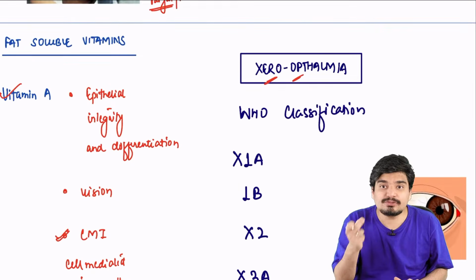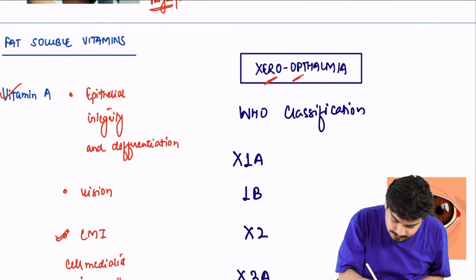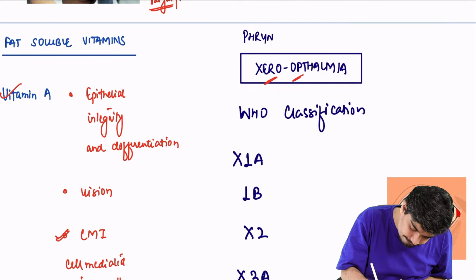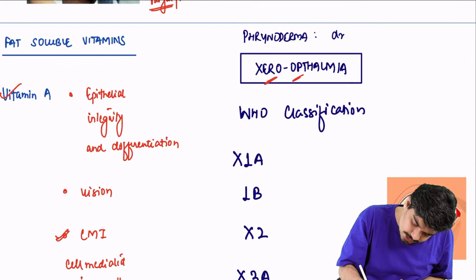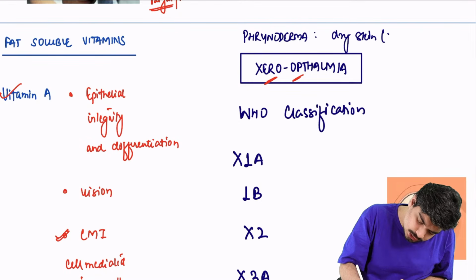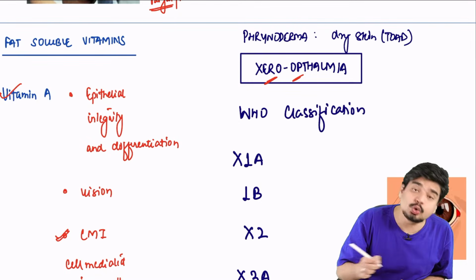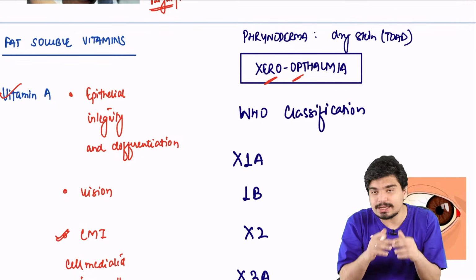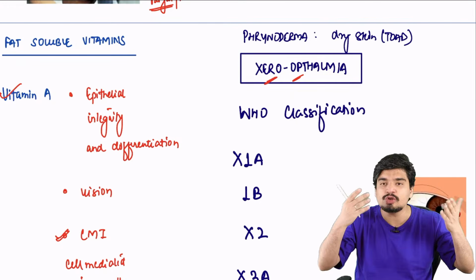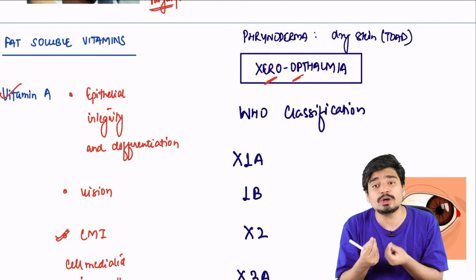This is called phrynoderma. Phrynoderma is a dry skin like a toad, a toad-like dry skin. The skin will lose all the moisture because the epithelial integrity is not there, the epithelium is not proper, so it loses moisture and the skin becomes very, very dry. This is called toad-like dry skin.